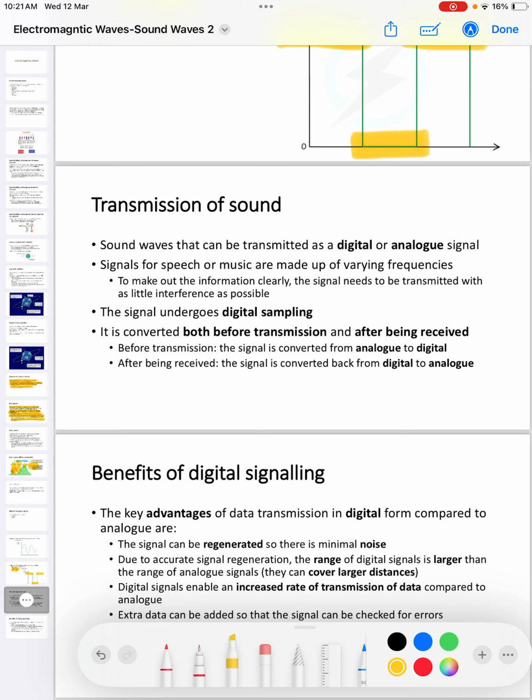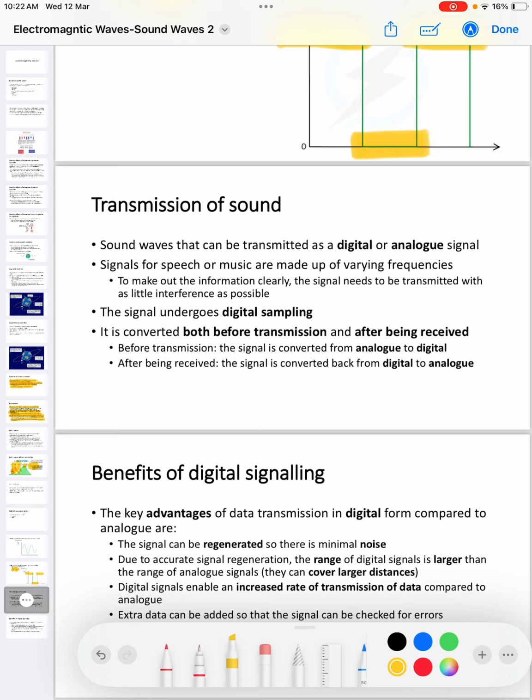Sound waves can be transmitted as digital or analog signals. Signals for speech or music are made up of varying frequencies. To make out the information clearly, the signal needs to be transmitted with as little interference as possible. The signal undergoes digital sampling.